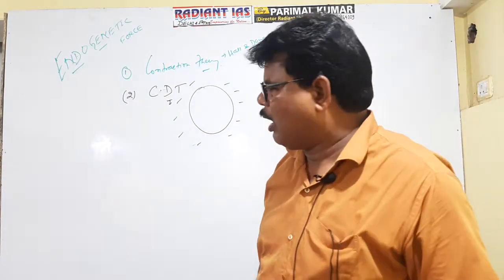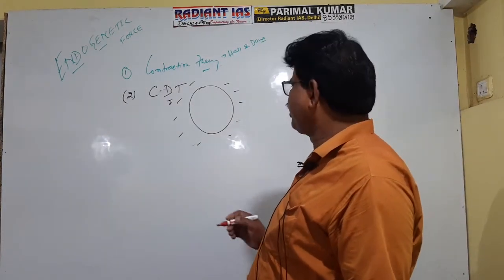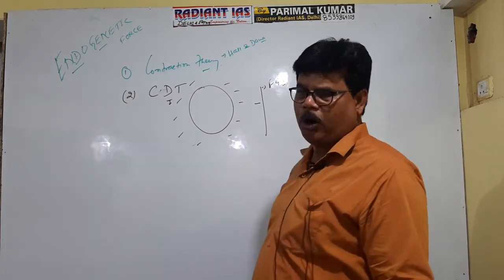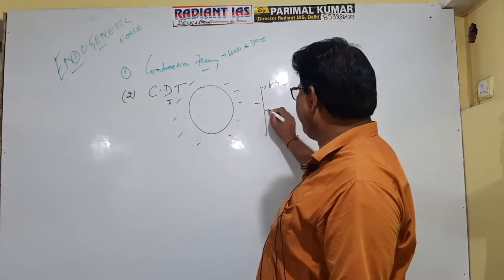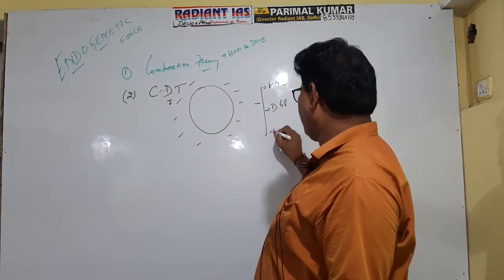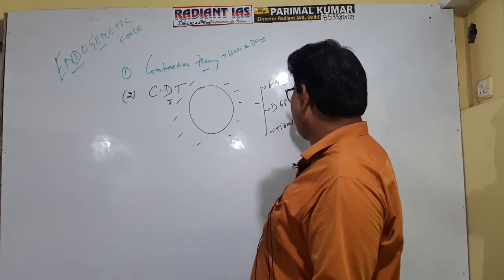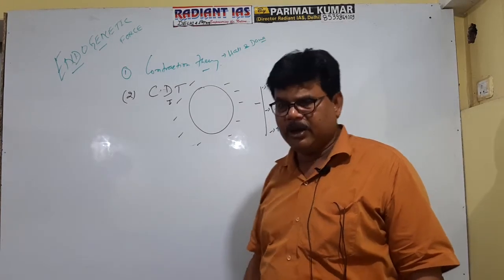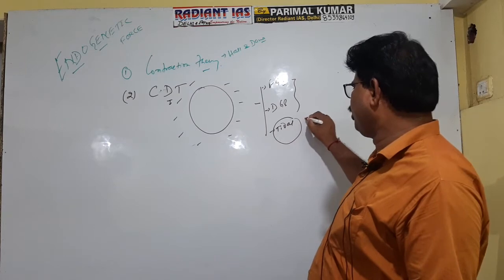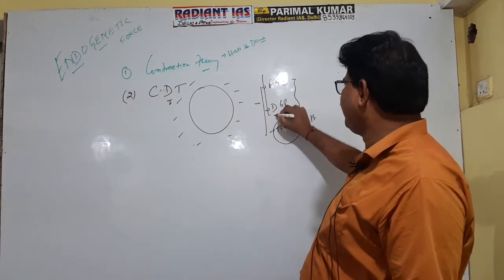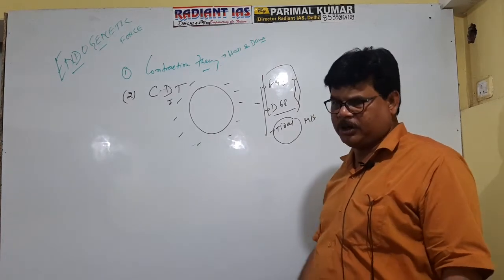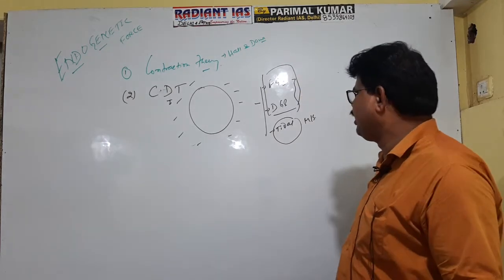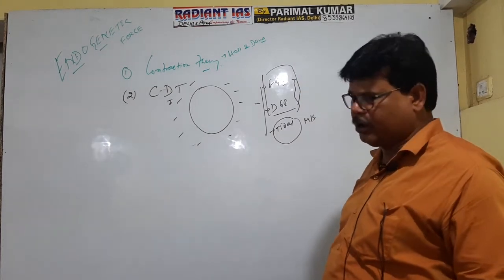Now, Wegener stated that three forces, namely the force of buoyancy, as per Archimedes, second the differential gravitational pull, and third the tidal force, all cause the fragmentation or drifting of Pangaea. Tidal force is due to the moon and the sun, but these two forces, that is force of buoyancy and differential gravitational pull, operate from the interior part of the Earth. So these two forces were considered the cause of endogenetic force according to Wegener.